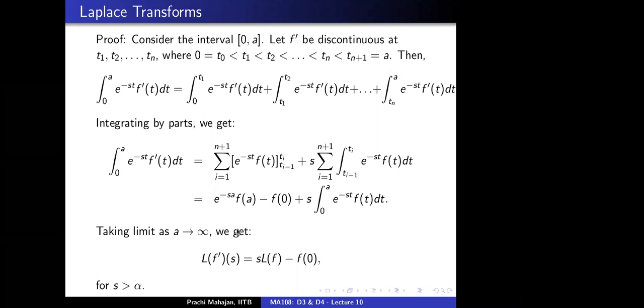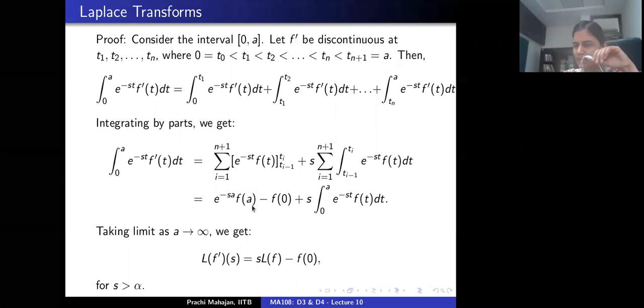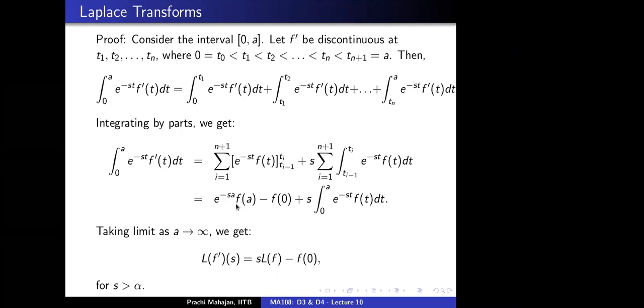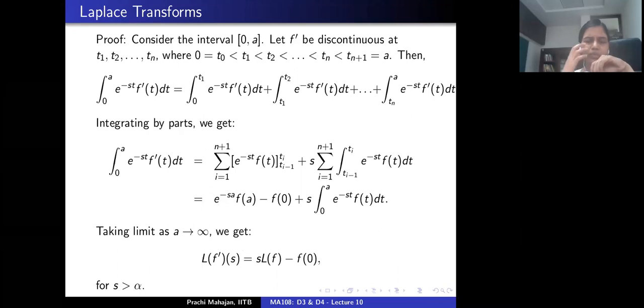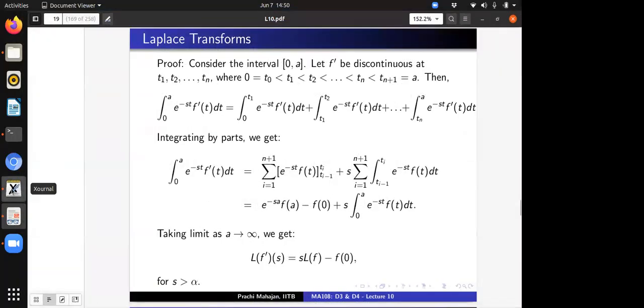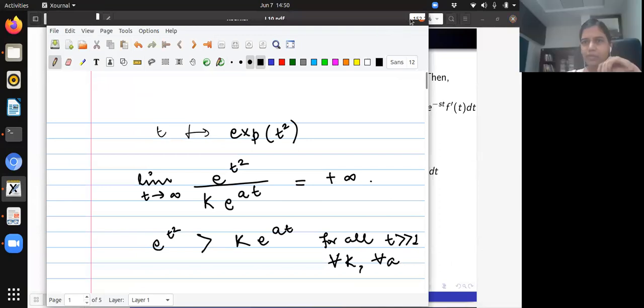Ma'am, because f of a is a converging sequence. No, there's no sequence here. f of a is just a number, right? There's no sequence here. A tends to infinity. Nevertheless, we know what happens to this e to the minus sa f(a). Ma'am, e to the power minus sa f(a) can be written as less than or equal to e to the power minus sa into K e to the power alpha a. Right. So we are using the fact here that f is of exponential order.